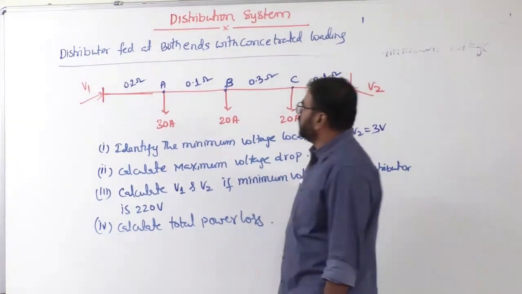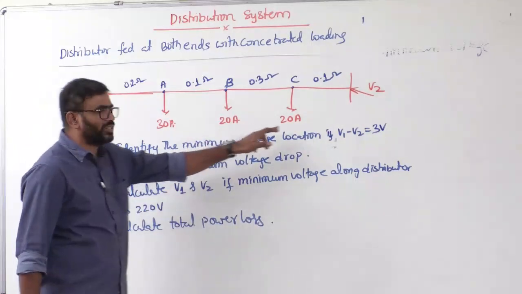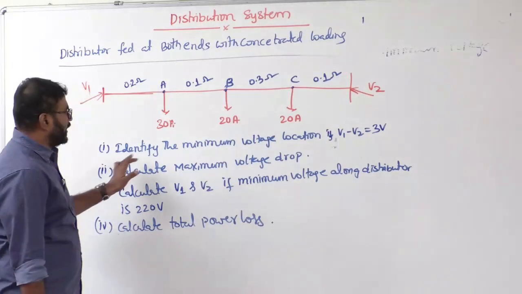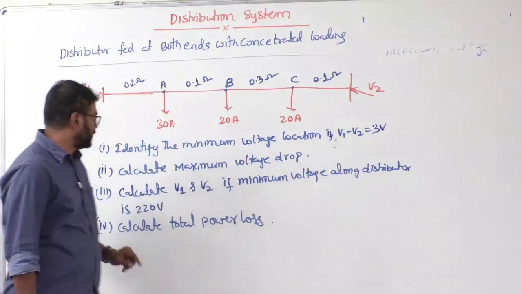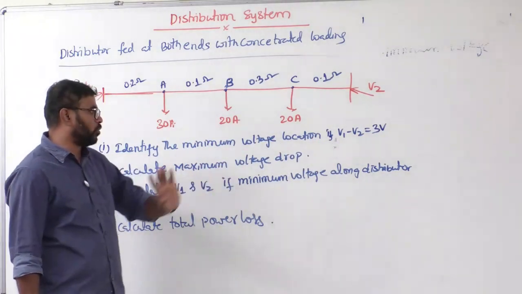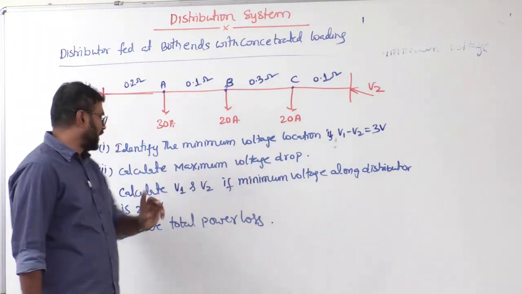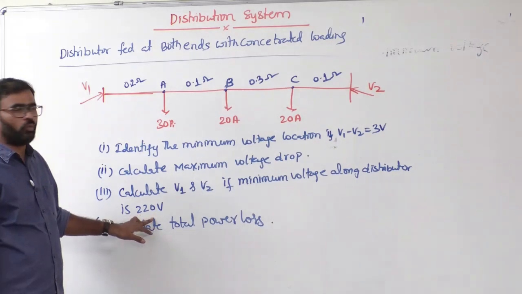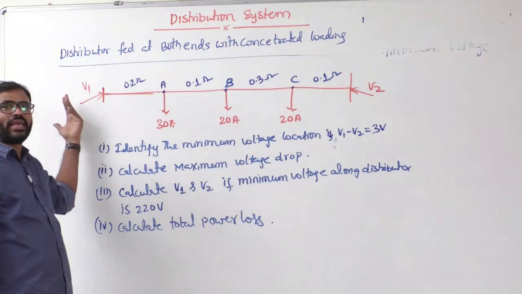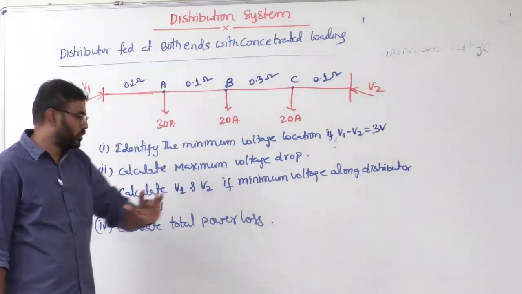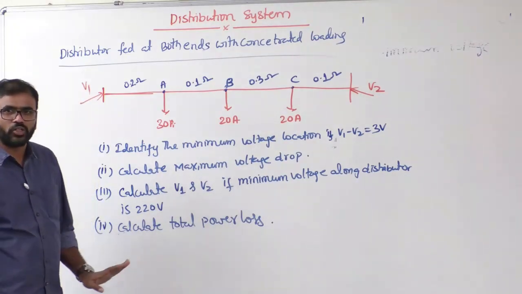Sir, the distributor is given with the resistance of every section and load drawn currents also given. Identify the minimum voltage location if V1 minus V2 is 3 volts. That is the first question. Second question is what? Calculate the maximum voltage drop. Calculate V1, V2, if minimum voltage along the distributor is 220 volts. Once I know the minimum location, I can fix that voltage to 220. From there I can calculate back what is V1 and V2. And calculate the total power loss. Okay. Now these are the questions we need to answer.